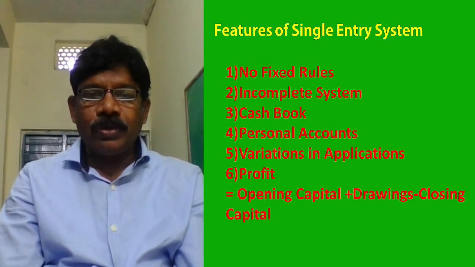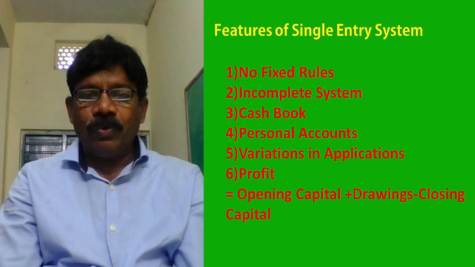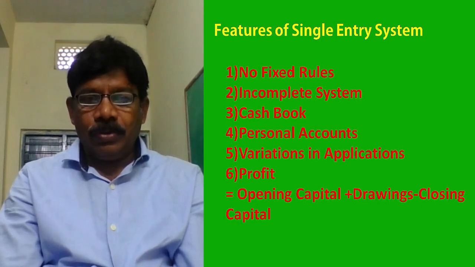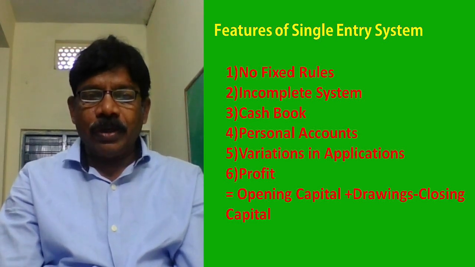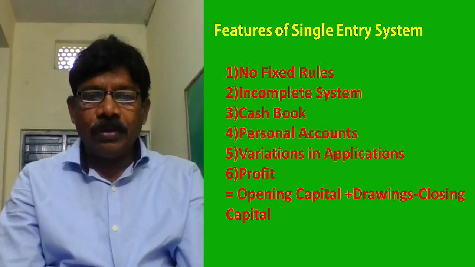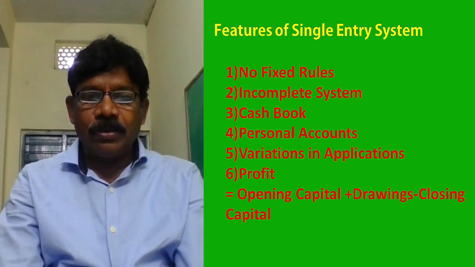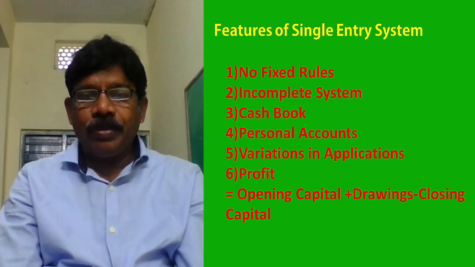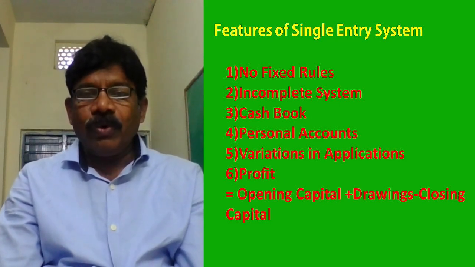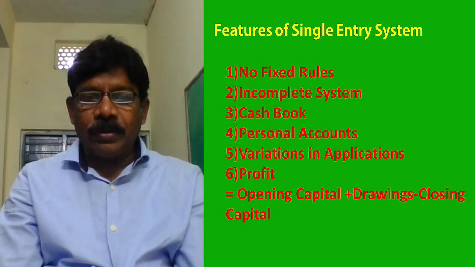One is no fixed rules. It is not following any logic like debit the receiver, credit the giver, what comes in debit, what goes out credit, all expenses and losses should be debit. It is not following such rules. Okay? Already you know very well.